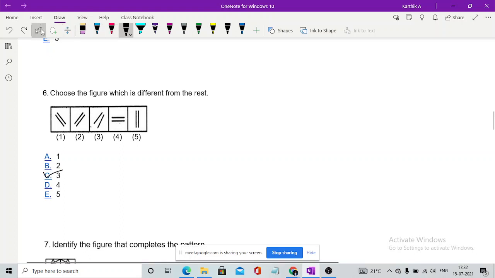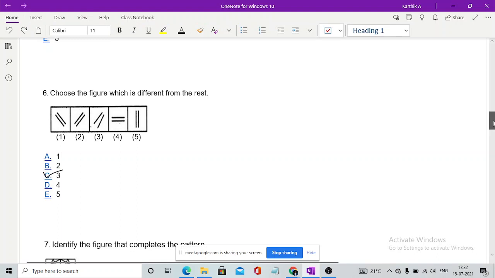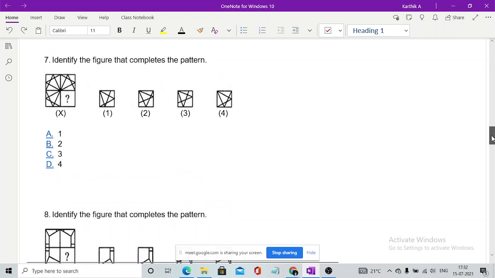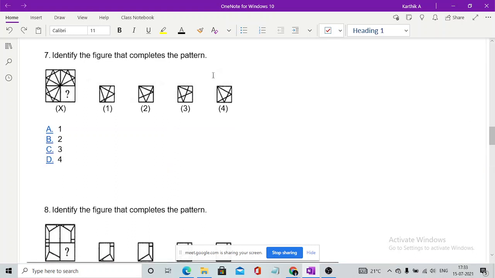Now this is how I am taking two questions from each kind of topic, so that we could complete it quickly as well. Moving to the next one, we'll have a figure where we should add a part of a figure to get a complete image of a given figure. There may be some conditions where half of the figure is given and you might be asked to select the other half, and there may be some where 3/4 of a figure is given and you might be asked to find the 1/4 part. So this is the kind of question. Now identify the figure that completes this pattern.